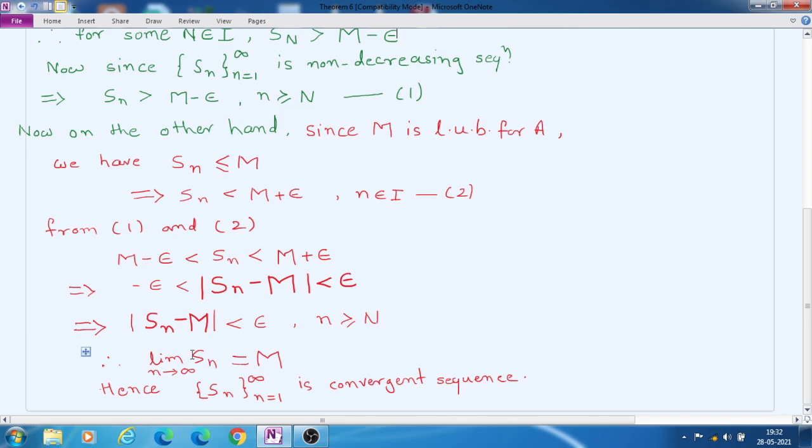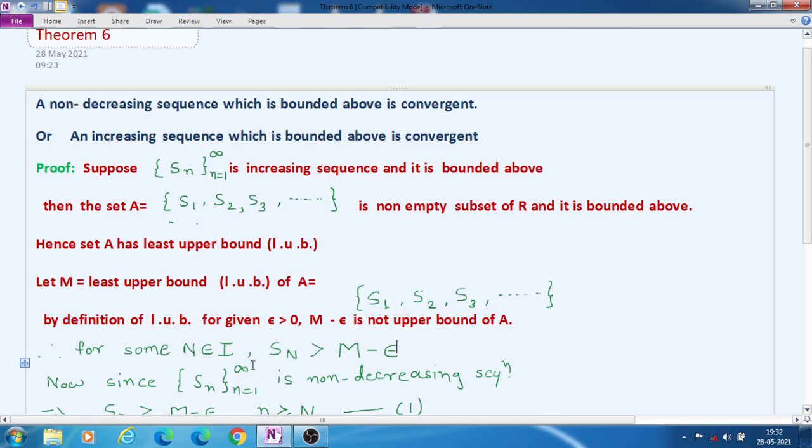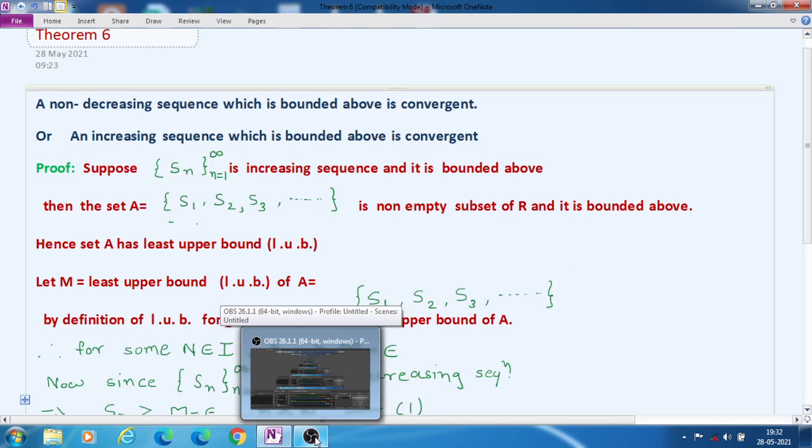Therefore, this is the definition of limit. So we can say that the limit of Sn as n tends to infinity is equal to capital M. Thus, if a sequence has a limit, then we call that sequence a convergent sequence. Therefore, the sequence Sn, n equal to 1 to infinity, is a convergent sequence. So we have shown that a sequence which is non-decreasing and bounded above is always convergent. We stop here. Thank you.